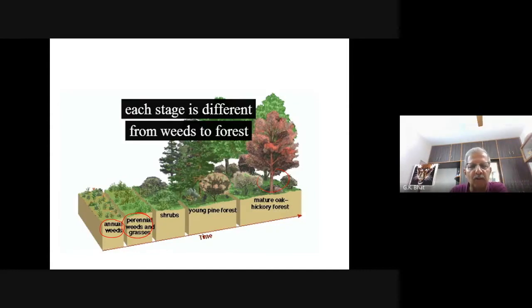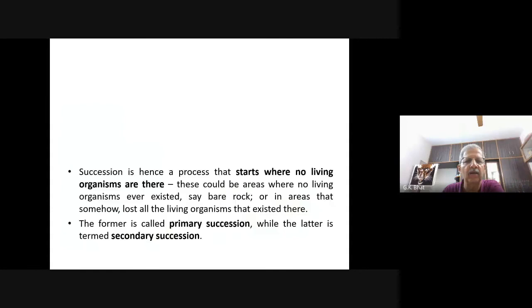These got replaced by perennial weeds and grasses, which got replaced by shrubs. When shrubs started coming there, these numbers started becoming less and less, and these got replaced by young pine forest, and later these were replaced by tall woody forest trees, right?